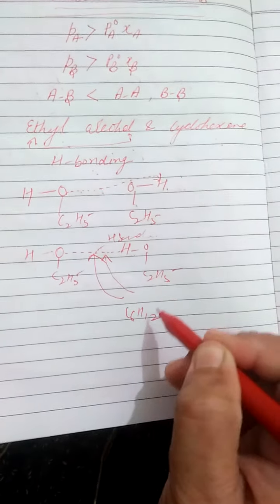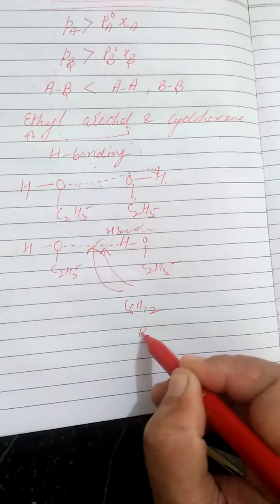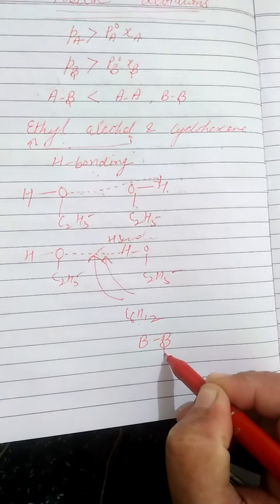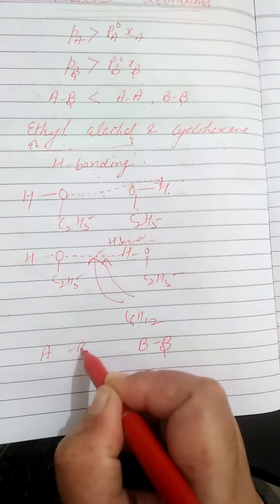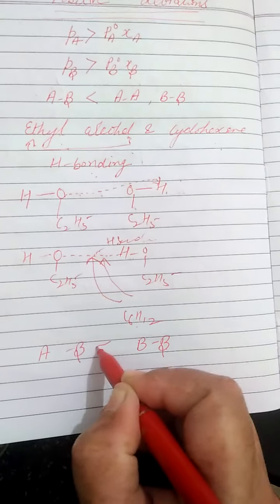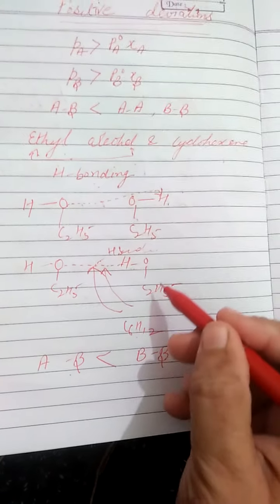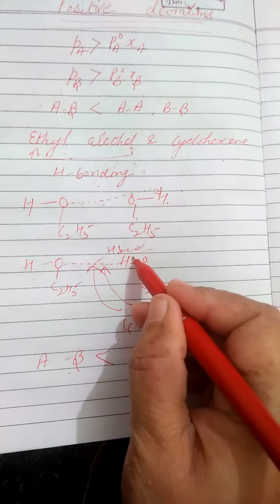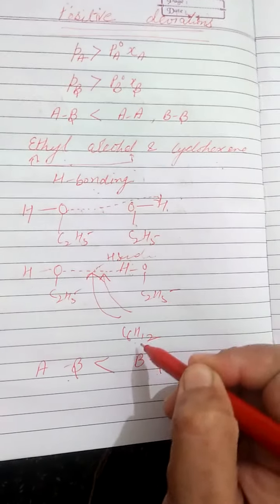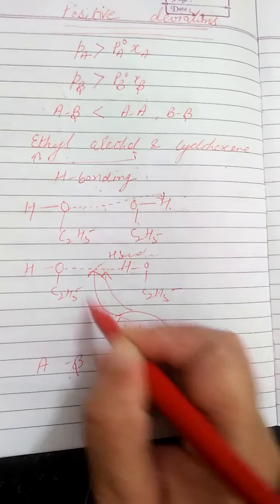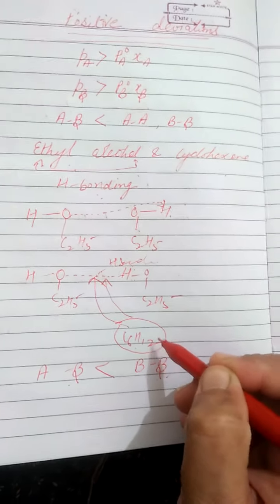Look, ethyl alcohol has strong hydrogen bonding, it means BB interactions, the hydrogen bonding, are stronger than the AB interactions. It means AB interactions are less than BB interactions, because in case of only ethyl alcohol molecules in their pure state, there is hydrogen bonding, which is the stronger one. When cyclohexane is added to ethyl alcohol, or when ethyl alcohol is added to cyclohexane, then cyclohexane